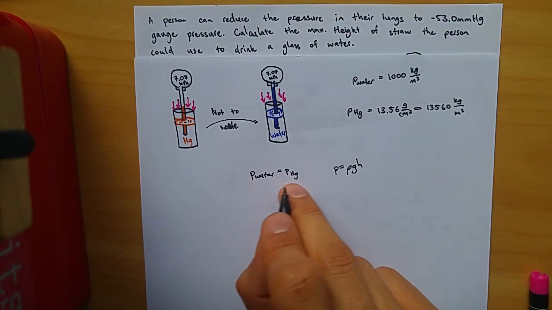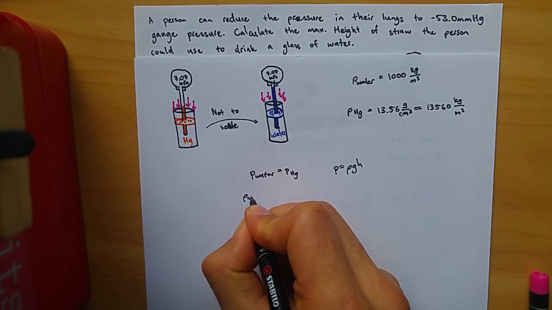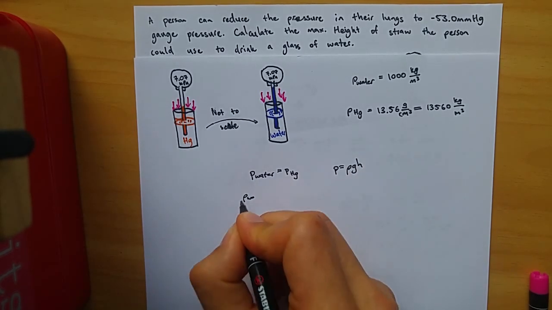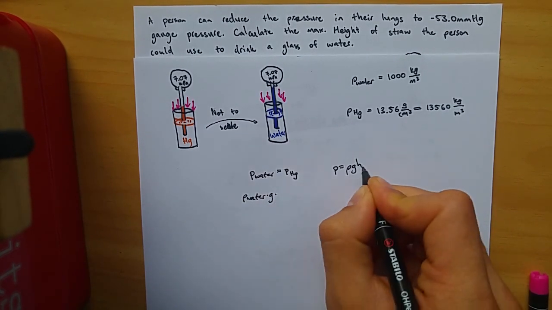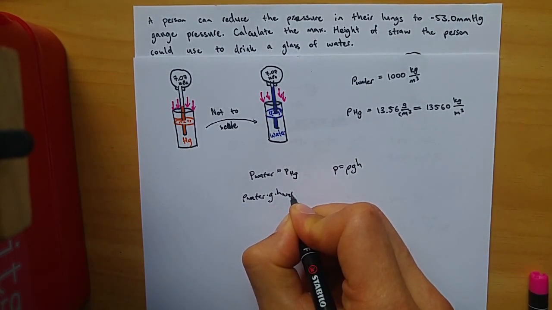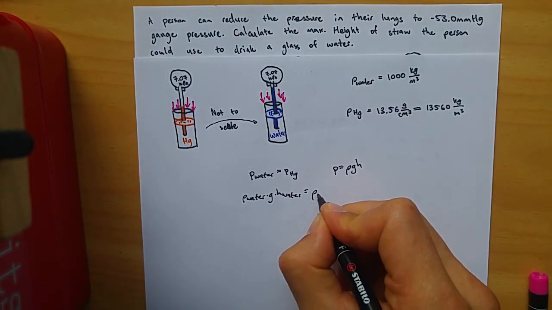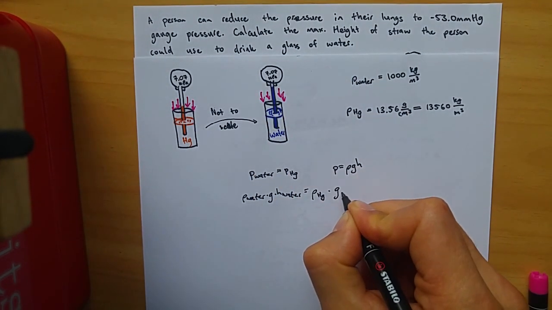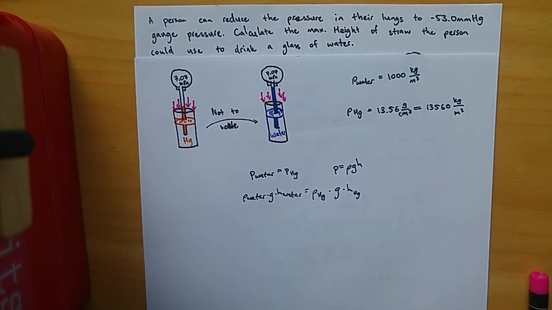So what we can do is equate these two: density of water times gravity times the height of the water column is equal to the density of mercury times gravity times the height of the mercury column, which here was 53 millimeters.